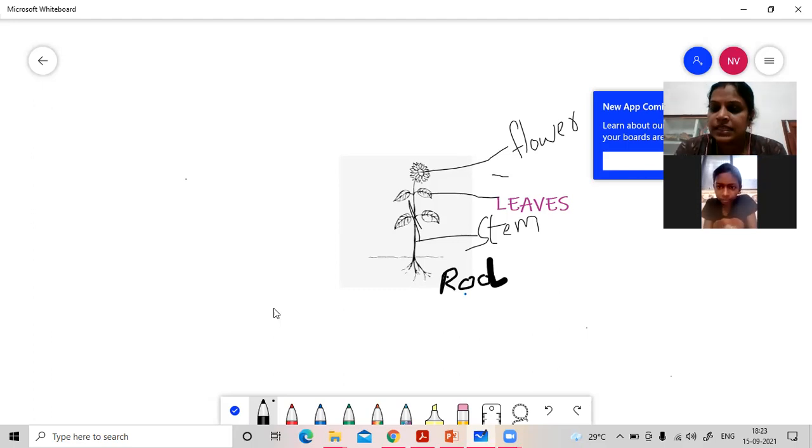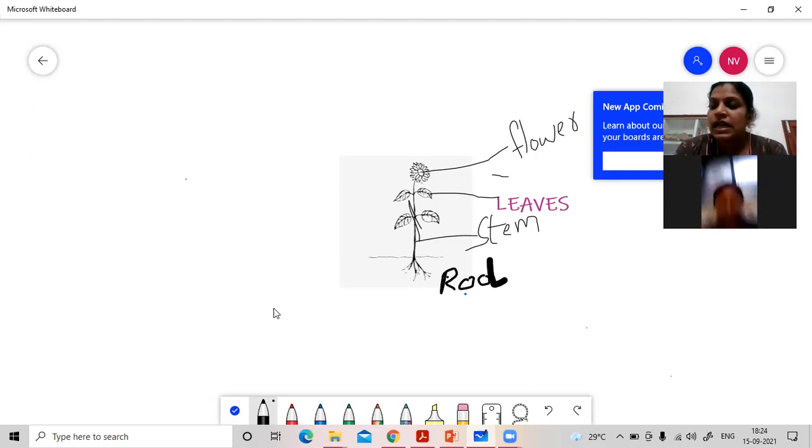So after some days, the flower changes to a fruit. Inside a fruit, what can we see? Seeds.